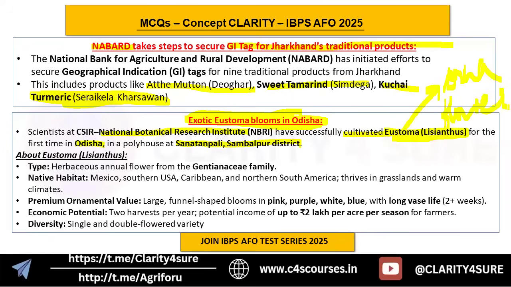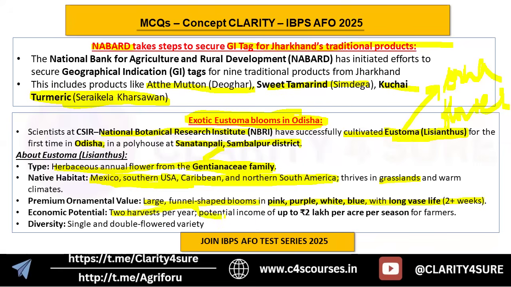So let's talk about Lisianthus. It is a herbaceous annual flower from the Gentianaceae family, so you have got the family from here. It is native to Mexico, southern USA, the Caribbean, and northern South America, so it is native to America. It thrives in grasslands and warm climates. It has premium ornamental value, with large funnel-shaped blooms in pink, purple, white, and blue, and a long vase life, staying fresh for more than 2 weeks.